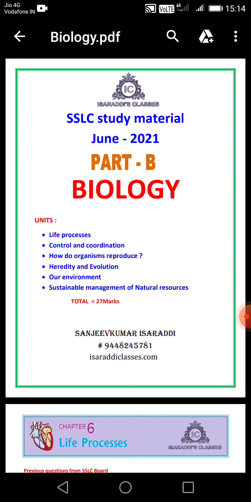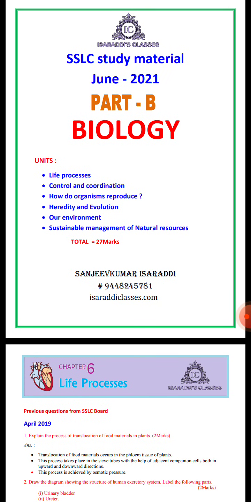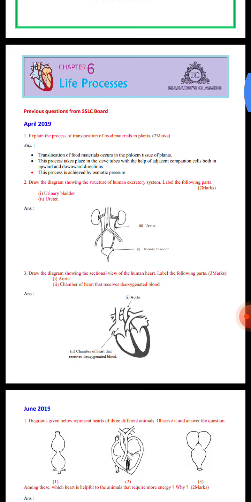So I have the explanation for Jagdish. I have the life processes, control and coordination, how organisms reproduce, heredity, evolution, and the management of natural resources. First of all, in this biology, there is the chapter Life Processes, with pictures of the aeration and the explanation of 3 or 2 marks questions.